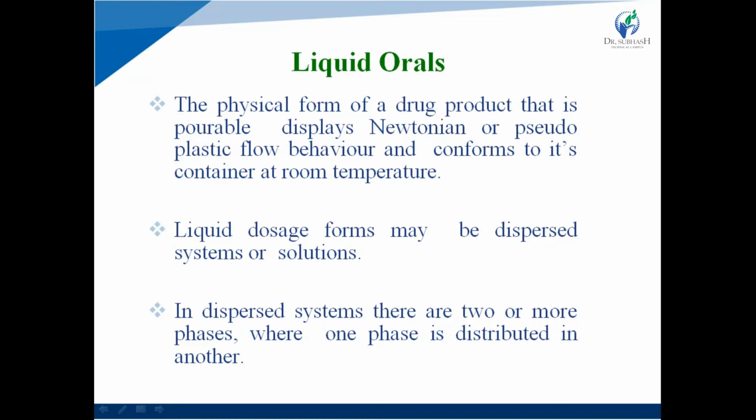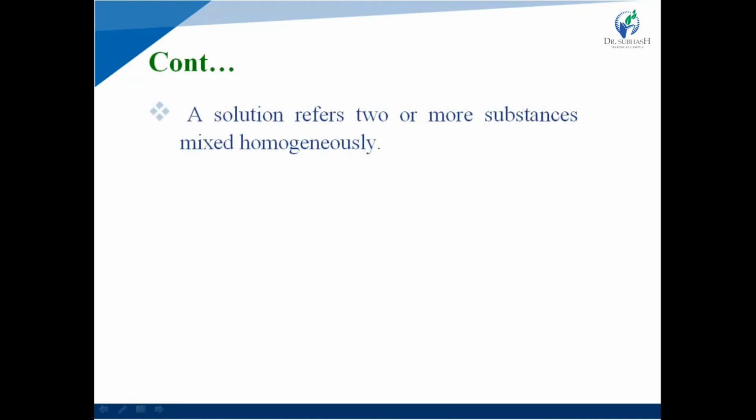So a dispersed system is that type of system where two or more phases are available and one phase is distributed in another phase. That is called a dispersed system. Next one: what is a solution? Solution refers to two or more substances mixed homogeneously.